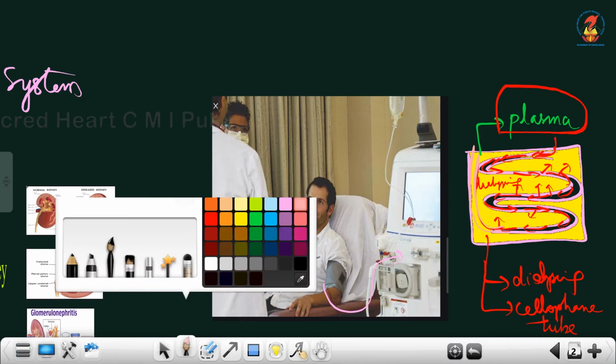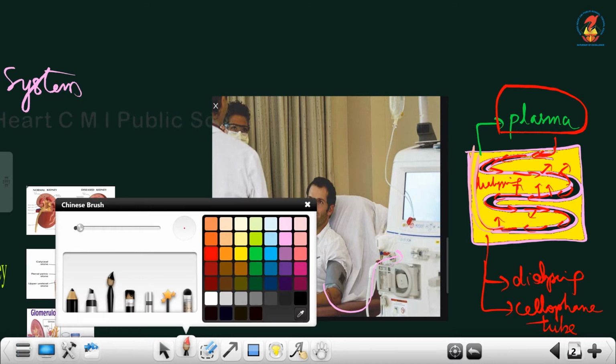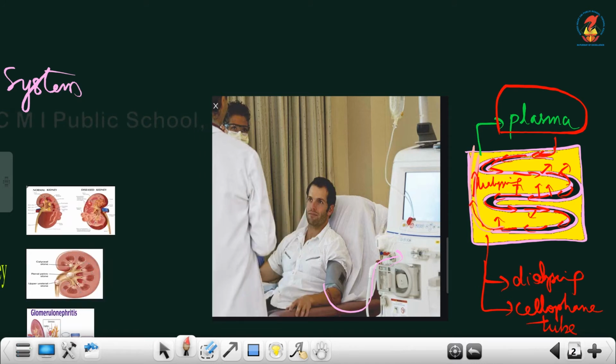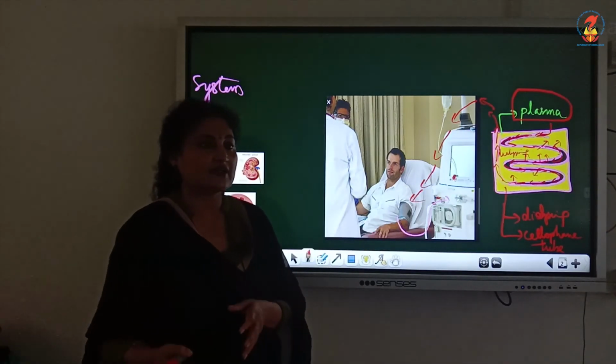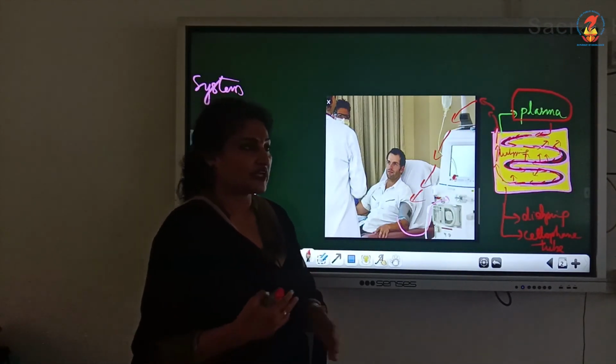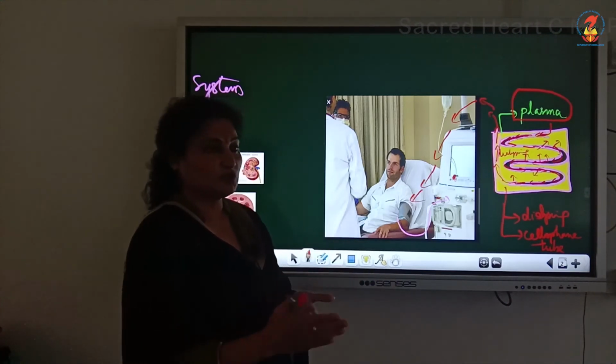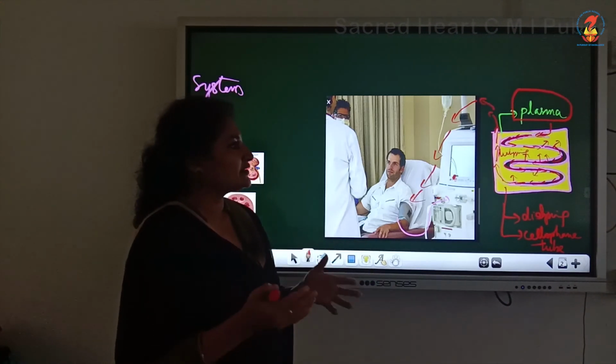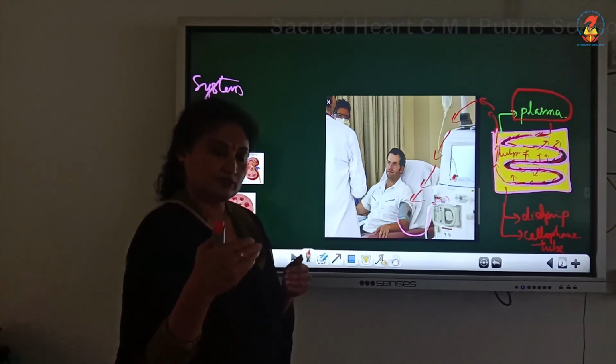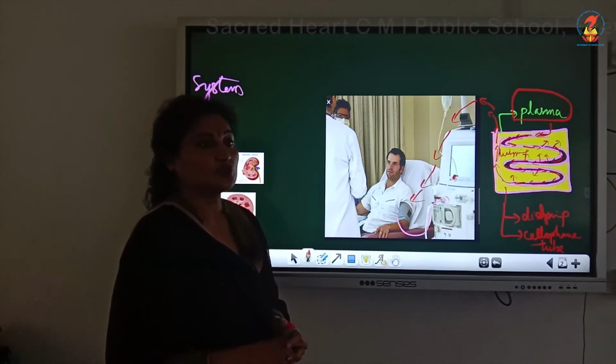Finally the blood is cleared of urea and it is supplied back to the patient's vein. So it was drained from the patient's artery, and after purification, after the urea is removed, the clear blood is now supplied back to the patient through a vein.